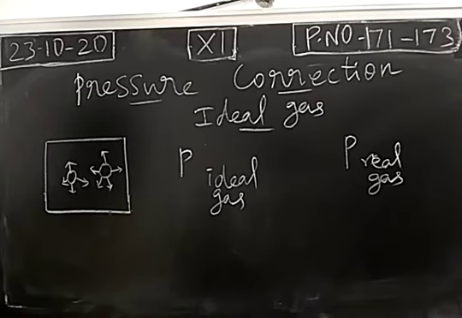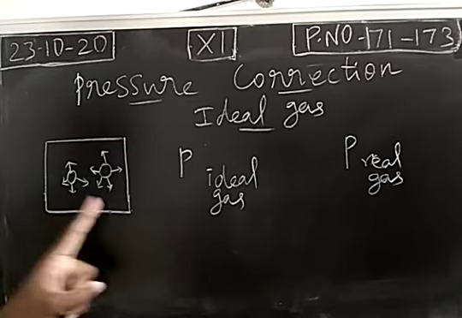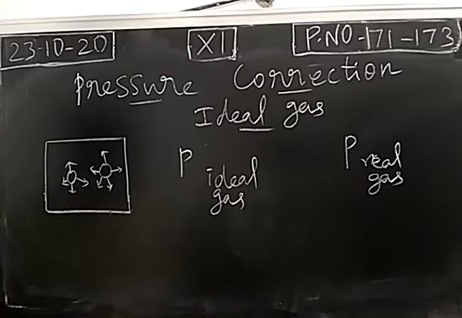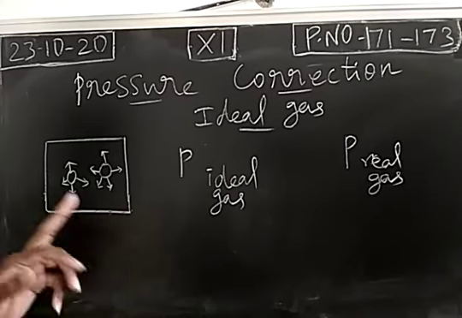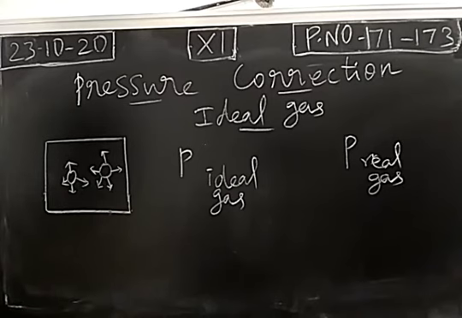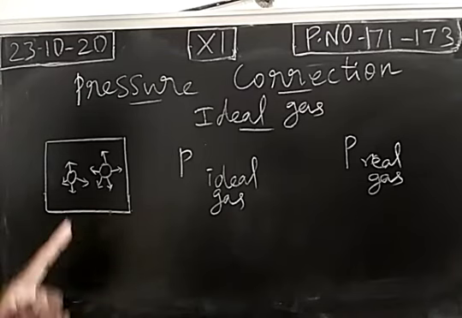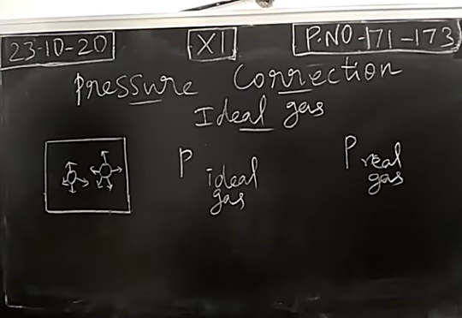Compared to the pressure of an ideal gas, the pressure for the real gas will be lower. Because in an ideal gas, what is the assumption? Intermolecular forces are absent. So gaseous molecules can move here and there in a fast manner. So molecules will bombard the wall of the container in a fast manner.